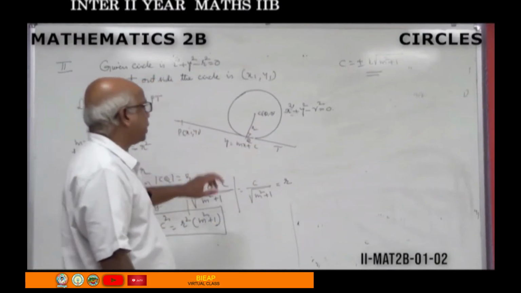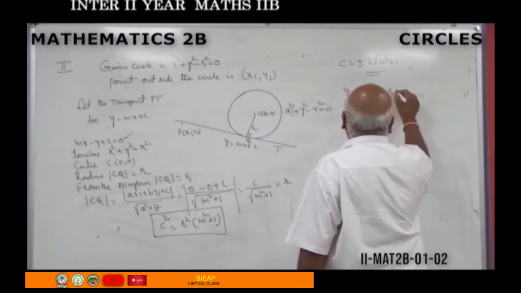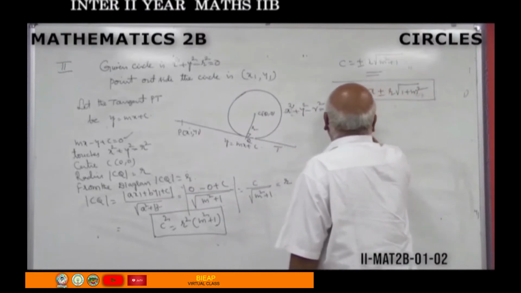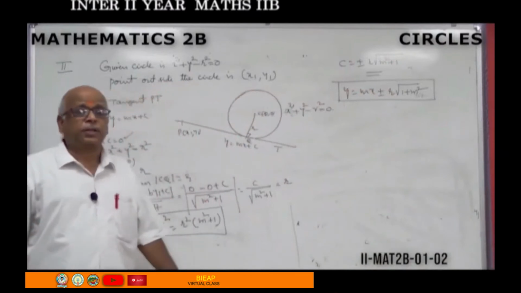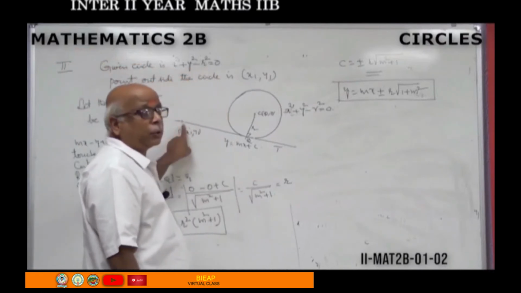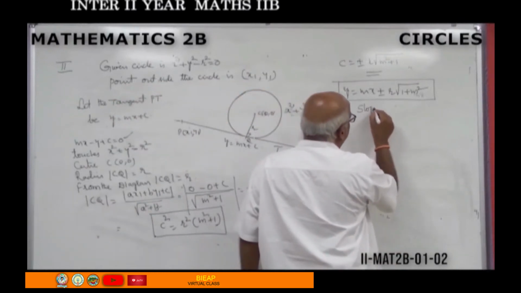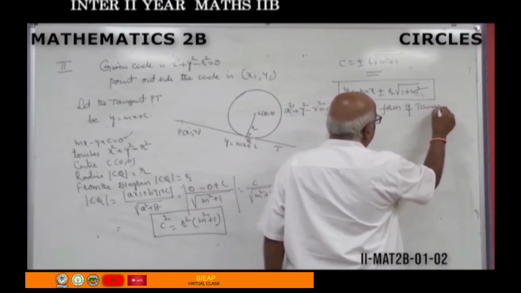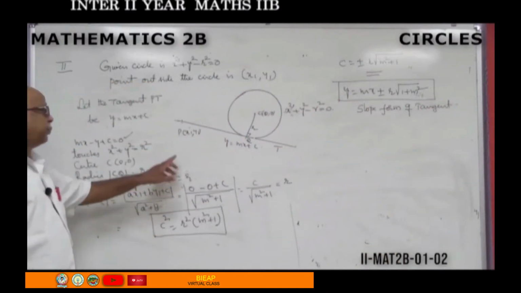Then, how to find out the equation? y equal to mx plus or minus r root 1 plus m square. That gives us the equation of the tangent to the circle. In this we haven't used the point, but this is called the slope form of tangent. It is called slope form of tangent because of the involvement of the slope of the line.